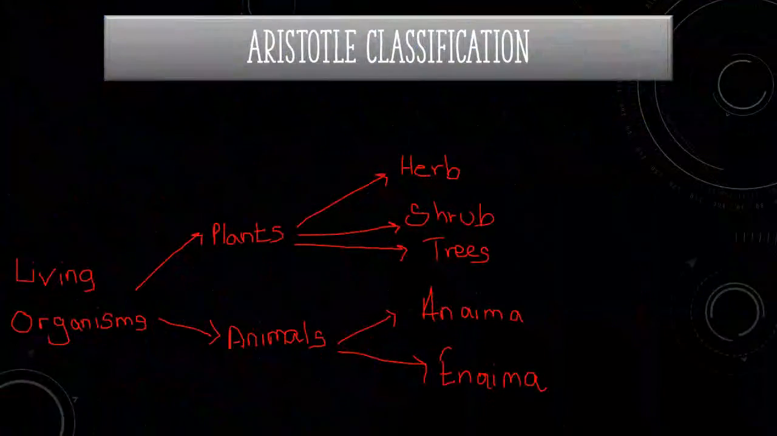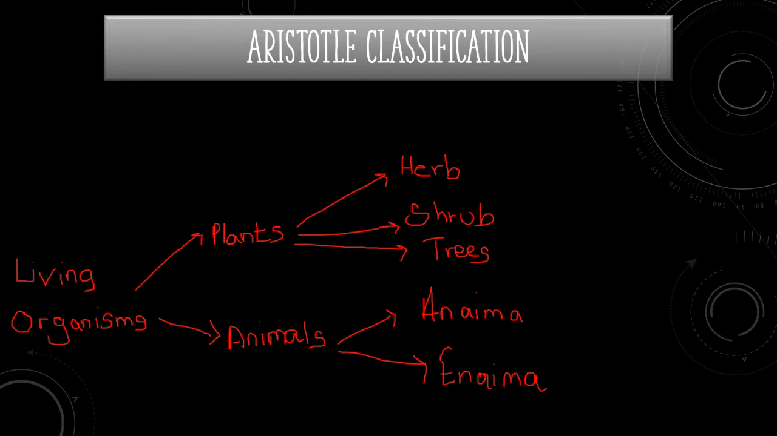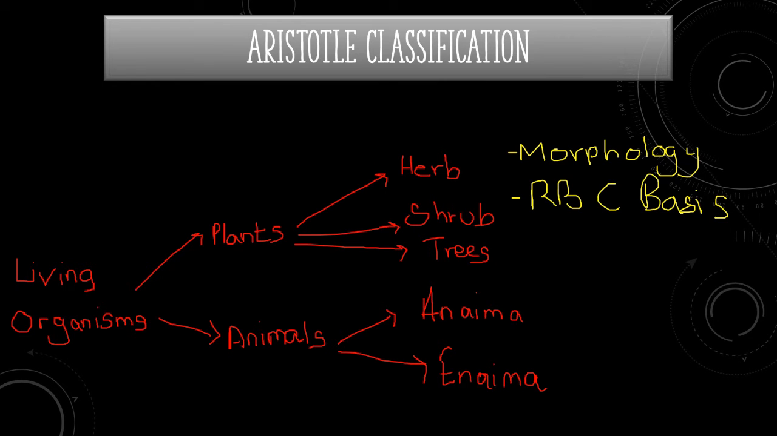If you take a deeper look at Aristotle's classification, we can clearly see that mostly morphological features are considered, and the next considered factor is the basis of RBC. That point comes under the kingdom of animals. Aristotle clearly observed the difference of morphological features between plants and animals, but mostly morphological features come under plants in this classification.